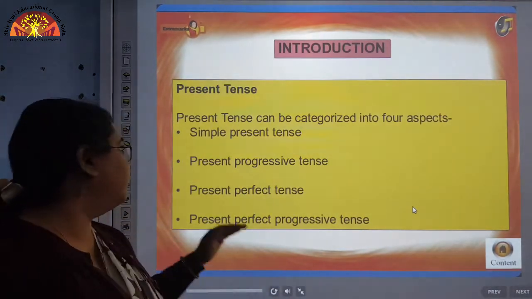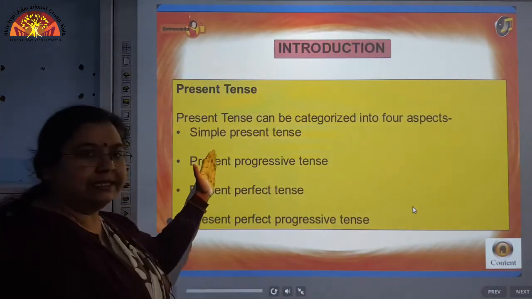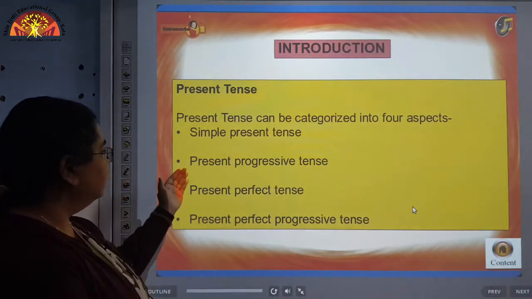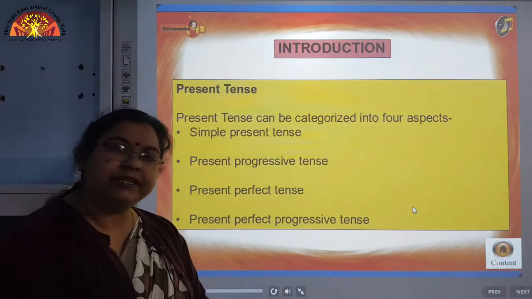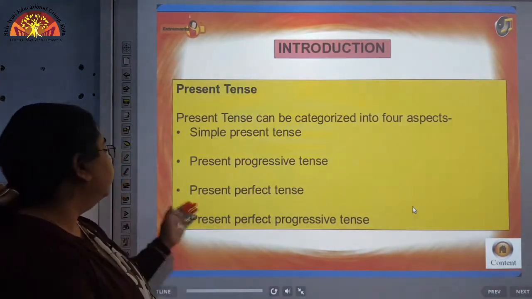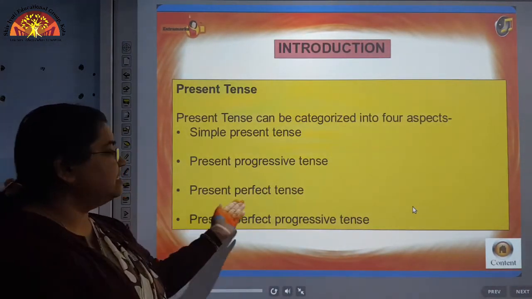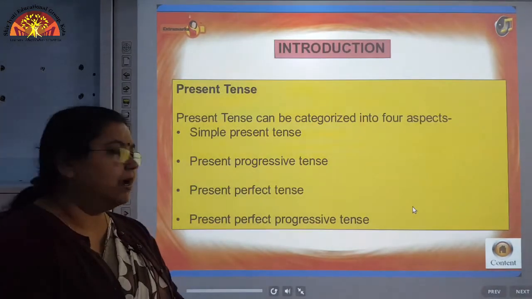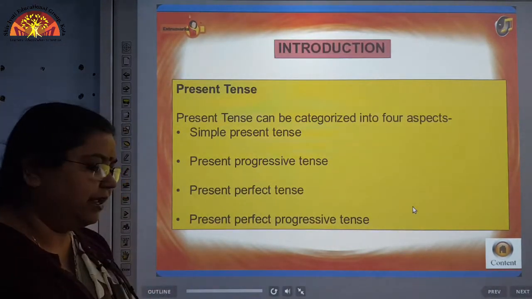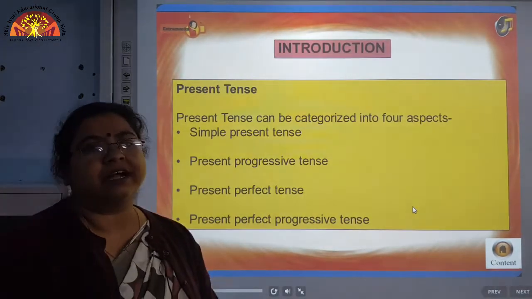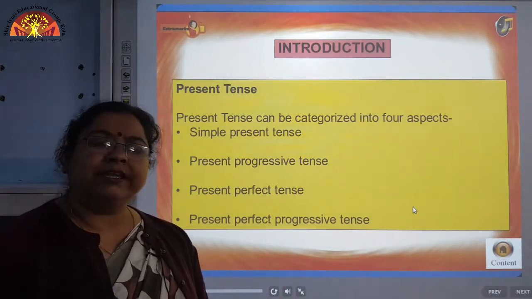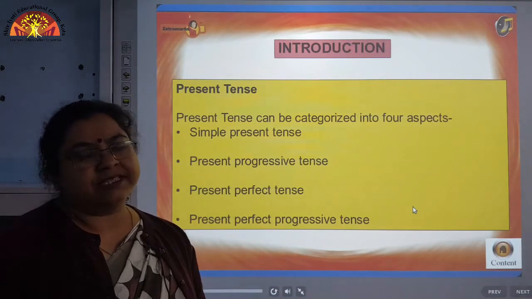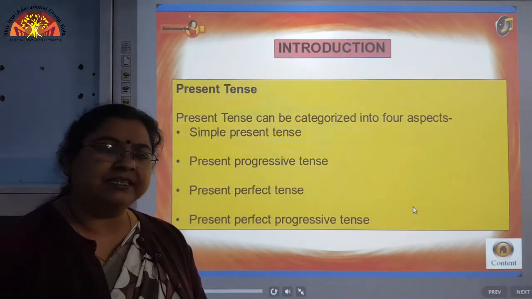First one is simple present tense, second is present progressive tense, or we also call it present continuous tense. The next one is present perfect tense, and the fourth one is present perfect continuous tense. We will be discussing all these four sub tenses under the present tense.